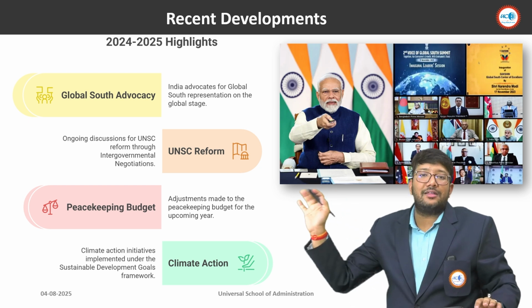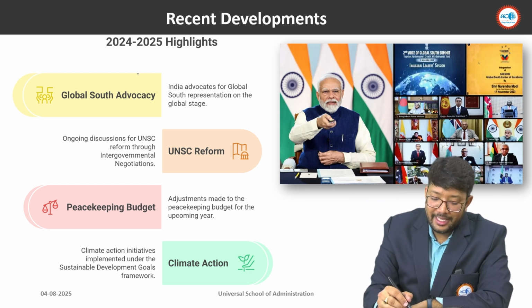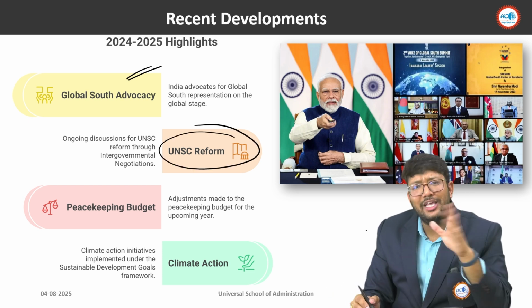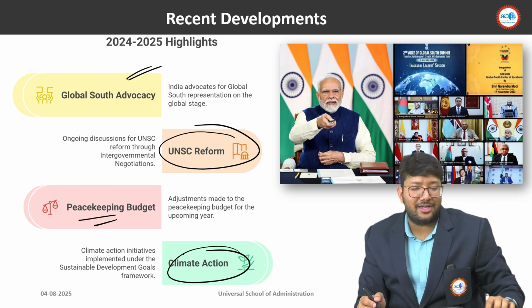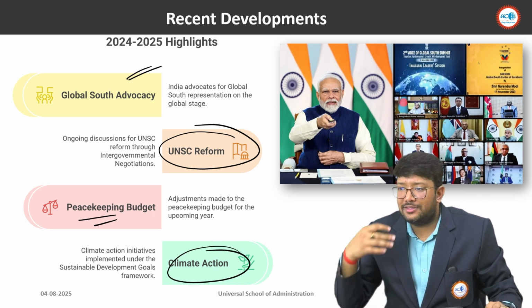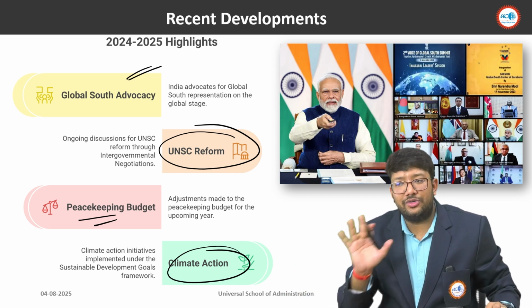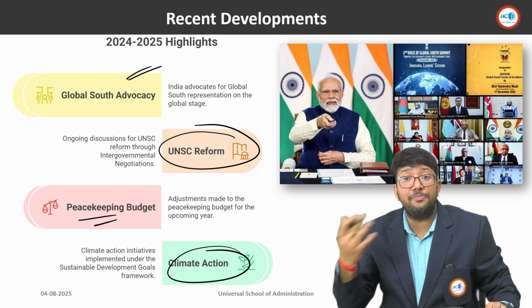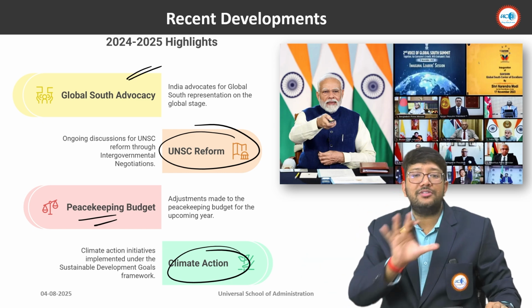Okay, and these are the recent developments that happened in 2024-2025: India is advocating for the Global South. The UNSC reforms demand has been going on for a long time now. Peacekeeping budget and climate actions, various sustainable development goals meetings happen. Okay, so these are the recent developments. You should check them out. Recently the Conference of Parties also happened, and we are also bidding for the 2036 Conference of Parties, COP basically. So we have to keep tabs on such topics.